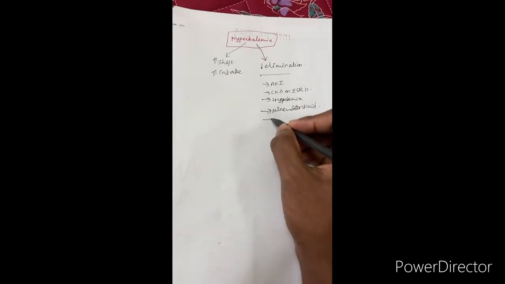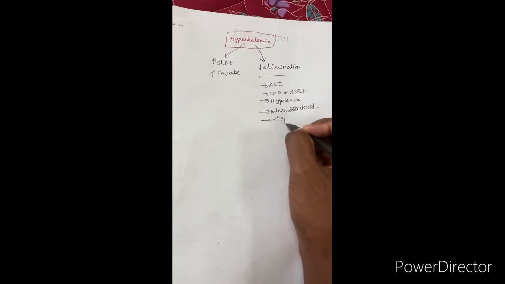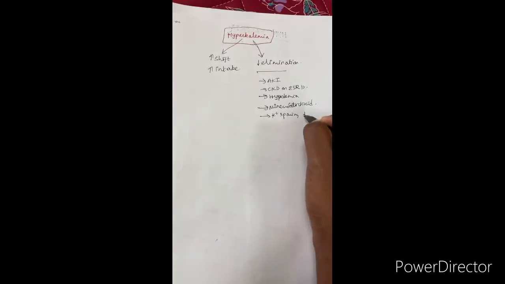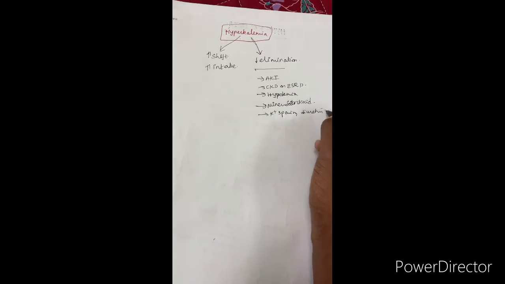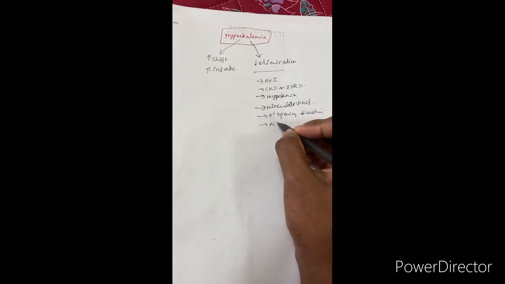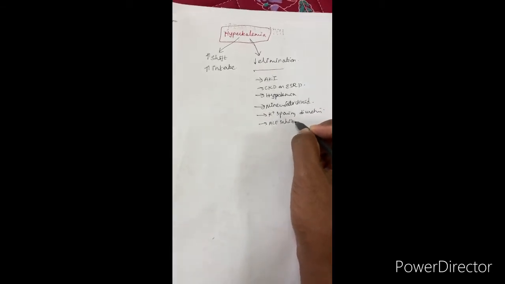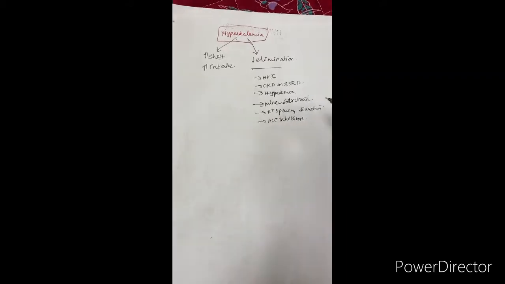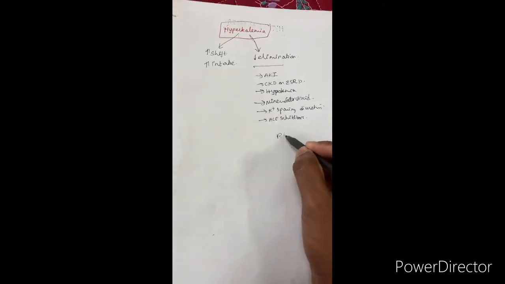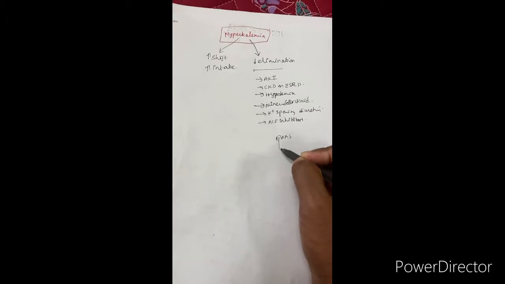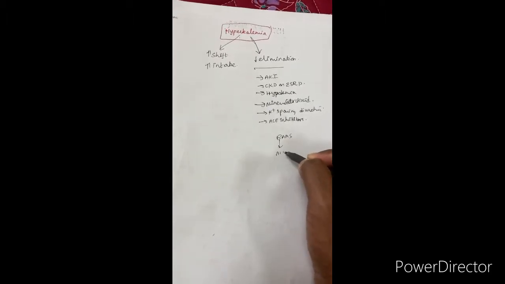Or else patients on potassium sparing diuretics, if the patient is taking spironolactone, or patients on ACE inhibitors or direct renin inhibitors. How do they cause it? The same mechanism. You know the RAS pathway: renin stimulates angiotensinogen to angiotensin 2.